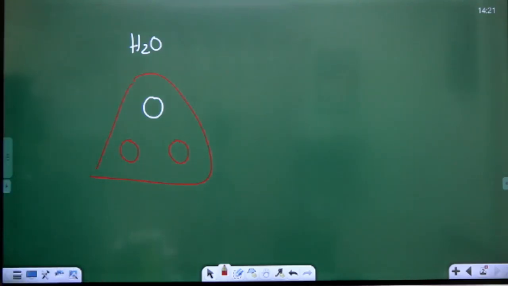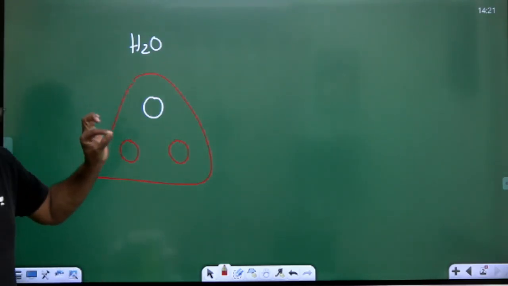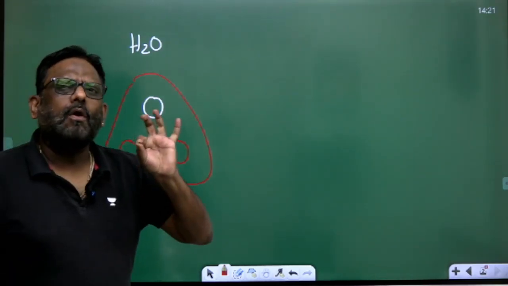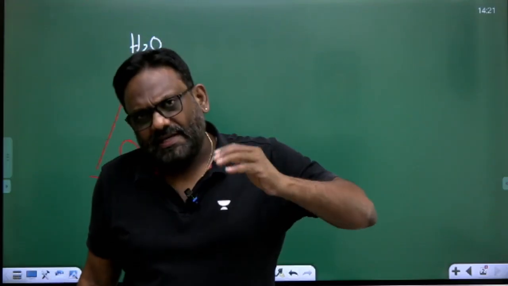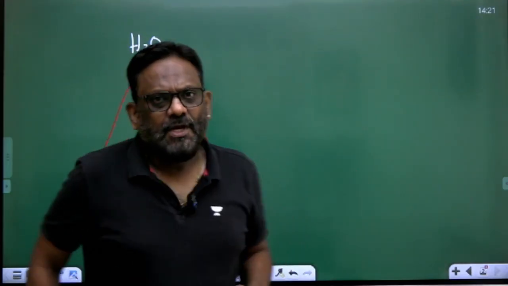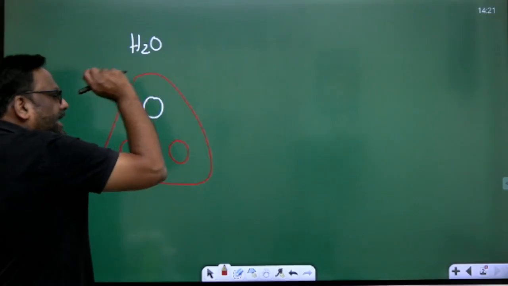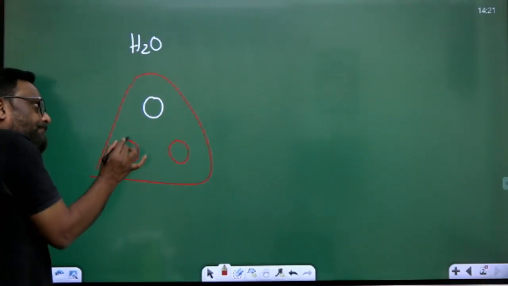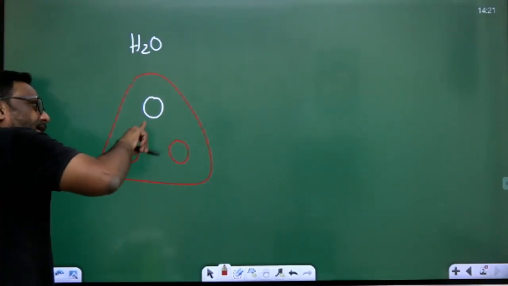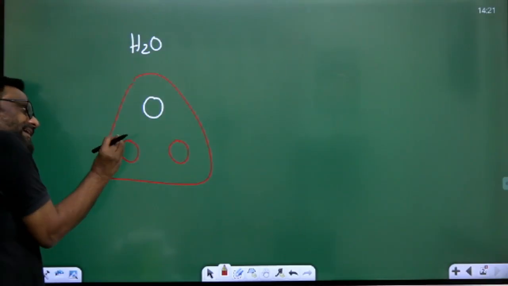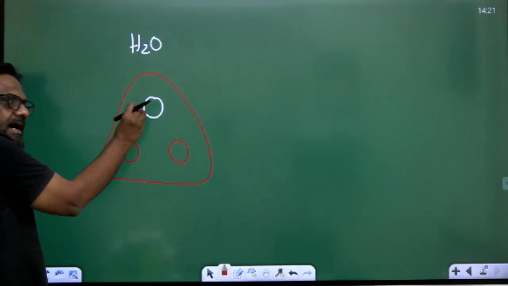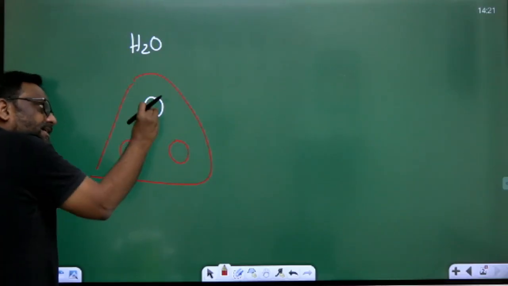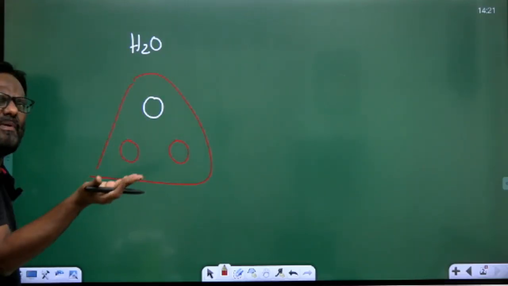Now oxygen has affinity for electrons. It has electron affinity, so it tries to pull electrons or take electrons. So hydrogen and oxygen share electrons. It means oxygen will share the hydrogen's electrons a little, because it is the property of oxygen.